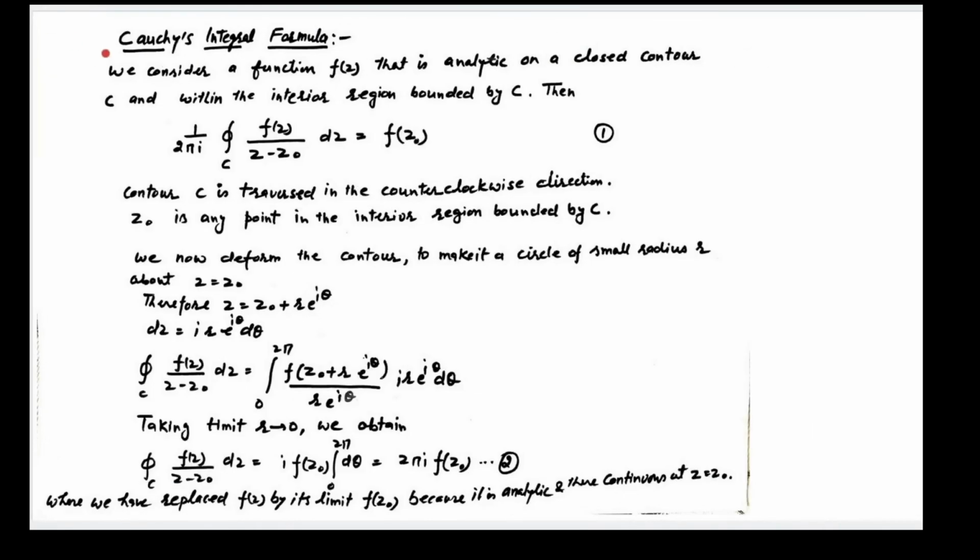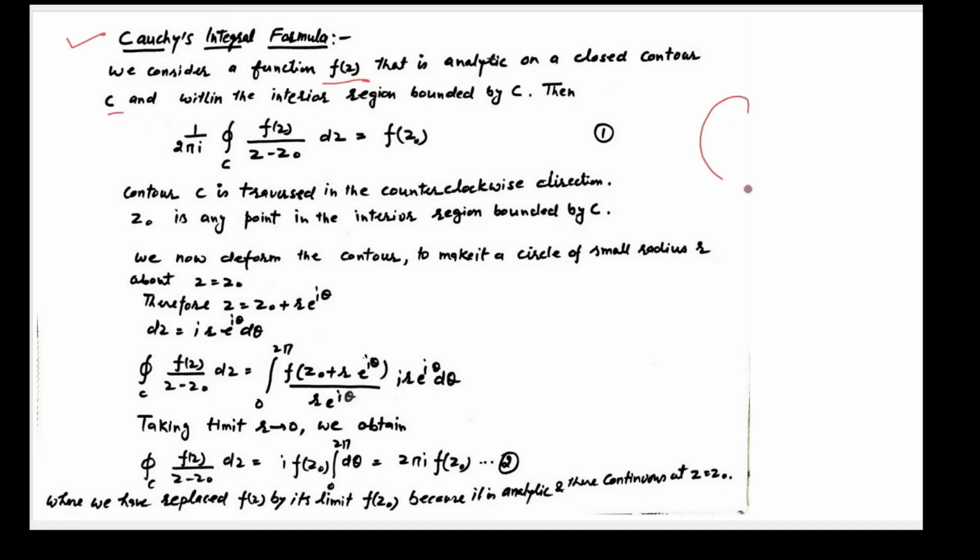Next topic is Cauchy integral formula. So let us take f(z) analytic on a closed contour C and within the closed contour.